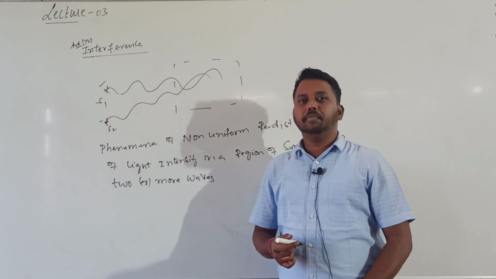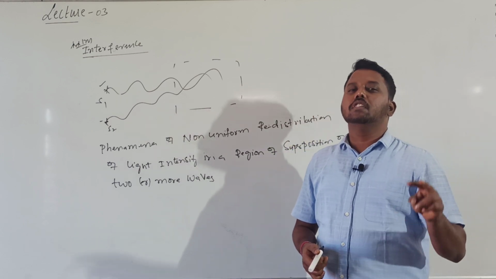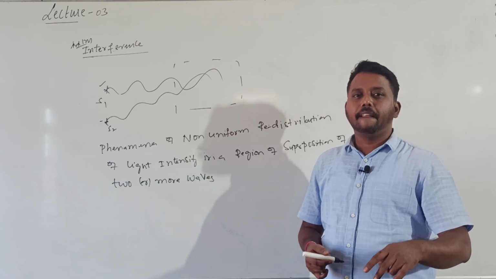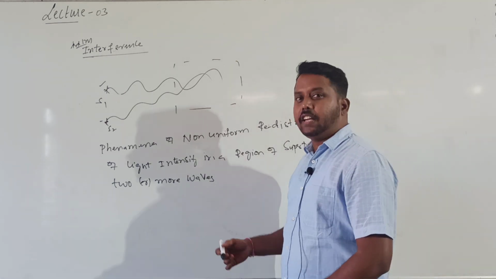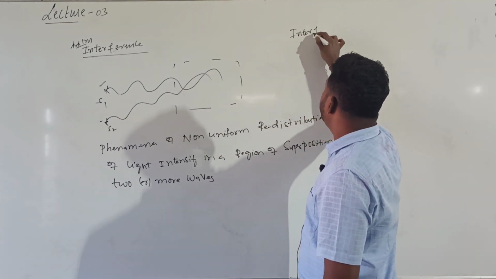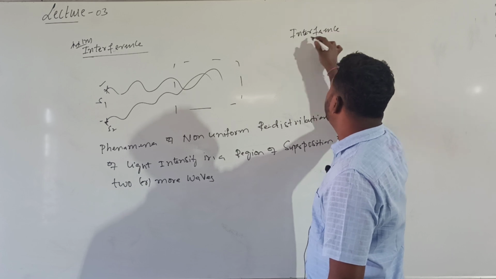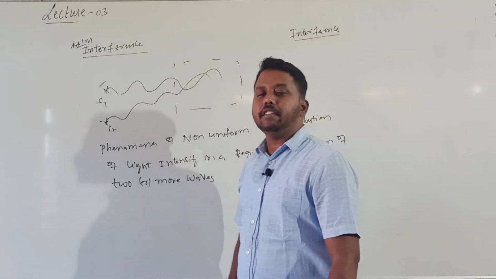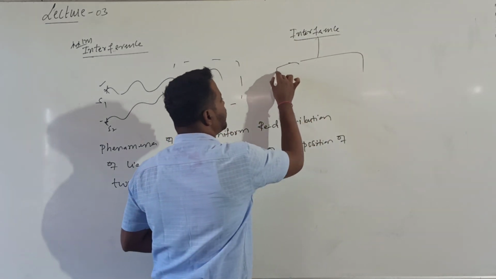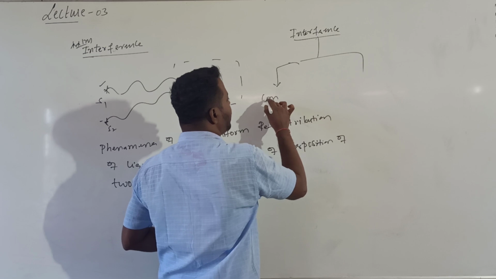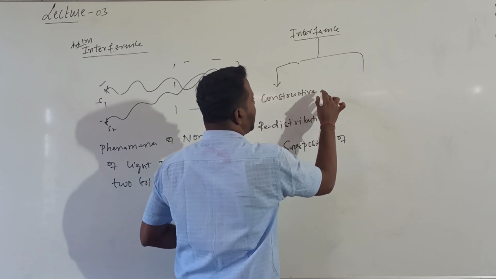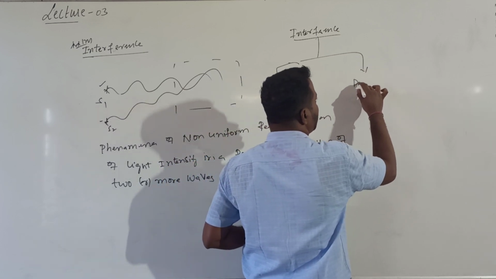For interference to occur, 2 or more waves should superimpose. Now, types of interference. Generally, based on how the waves superimpose, interference is of mainly 2 types: one is constructive interference, and another is destructive interference.